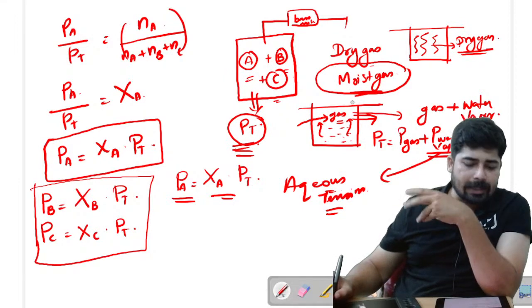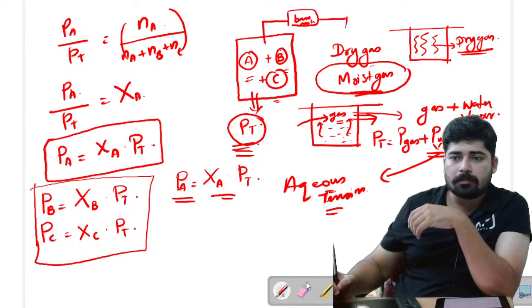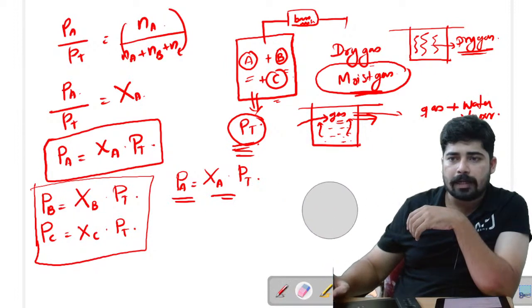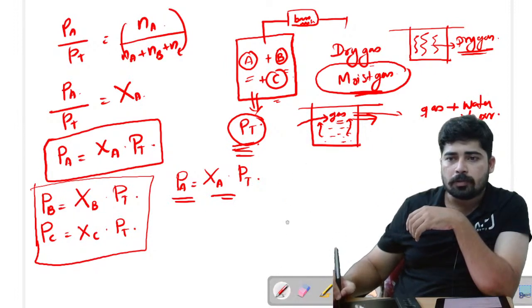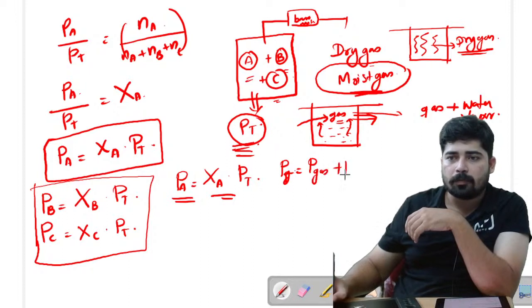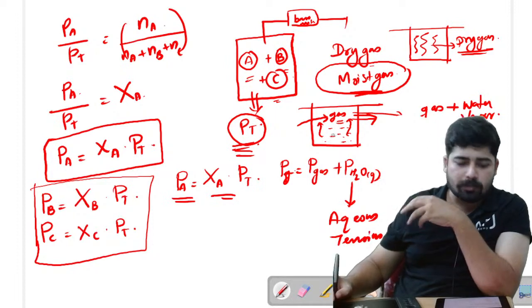Is the concept of moist gas and dry gas clear for you, students? Here you might not be seeing because I am covering this part with my head, so I will write it again. So here the total pressure P total will be equal to pressure of gas plus pressure of water vapor, that is, let me write it as H2O gas. And this pressure of water vapor is called the aqueous tension. This gas you can call moist gas.